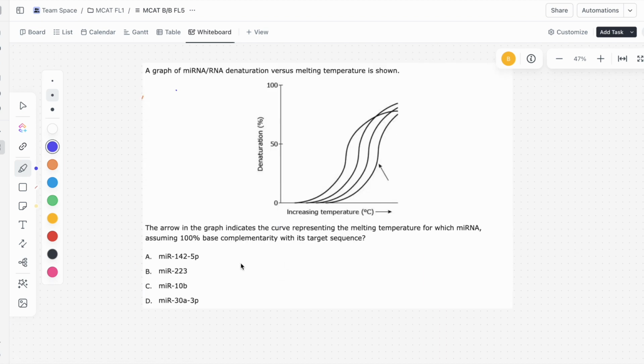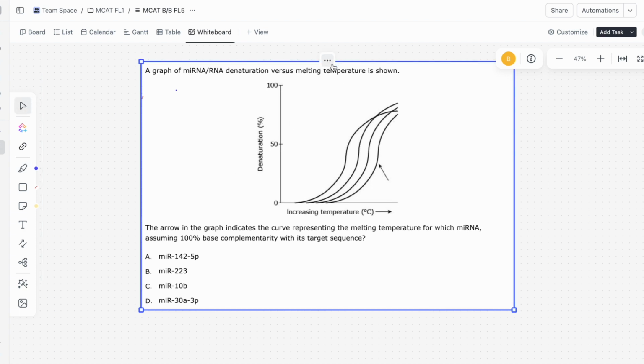All right, let's take a look at question 3 of this passage. It says a graph of miRNA plus RNA denaturation versus melting temperature is shown. The arrow in the graph indicates the curve representing the melting temperature for which miRNA, assuming 100% base complementarity with its target sequence. So let's take a look at the graph real quick.